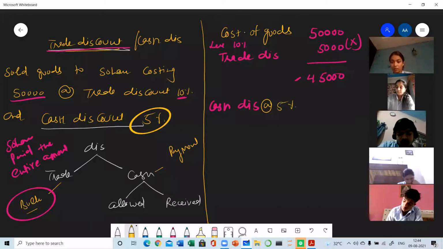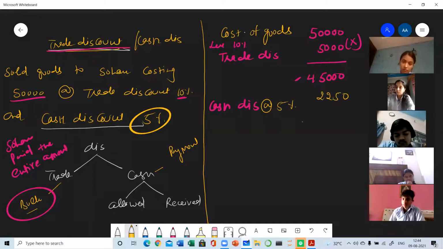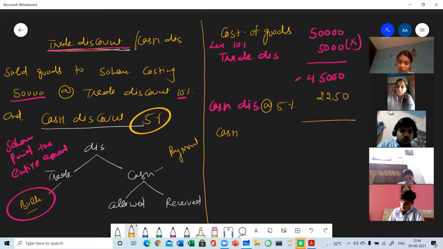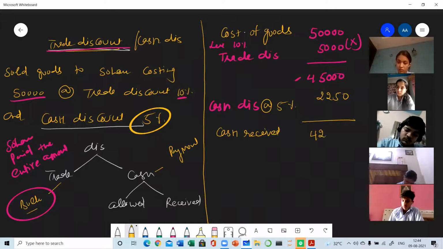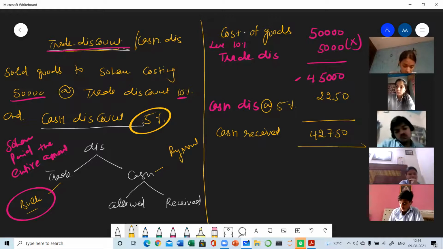So calculate 5% of 45,000, which will be 2,250. So now the amount which we have to receive is 42,750. Clear? This is the amount which we will be receiving after deducting the discount.